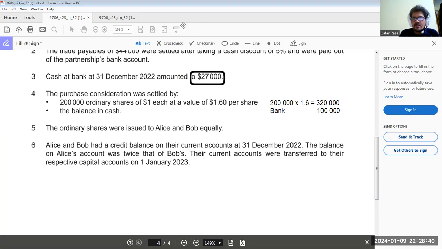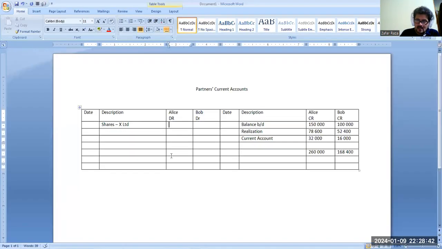So 320,000 divided by 2 means 160,000 each. They were given shares with the value of 160,000 each.